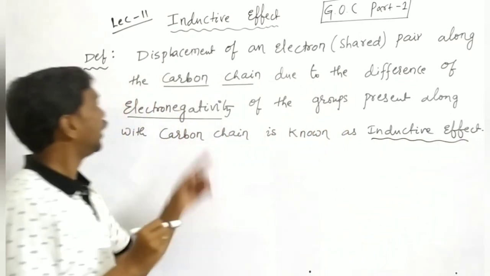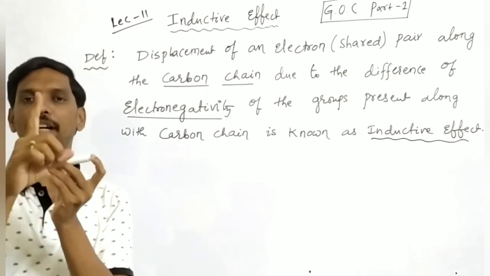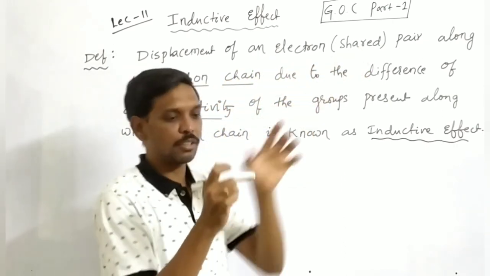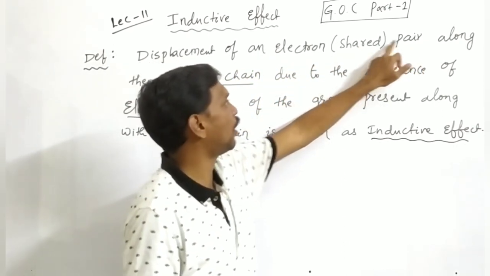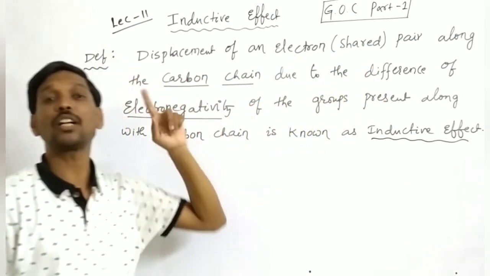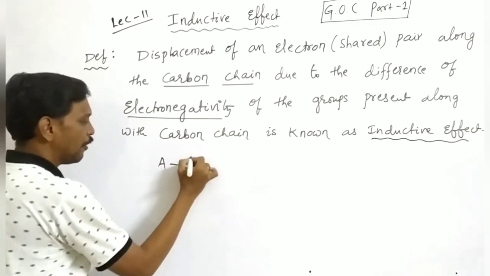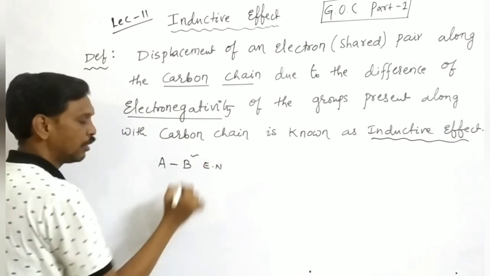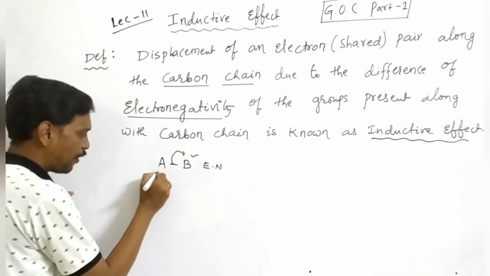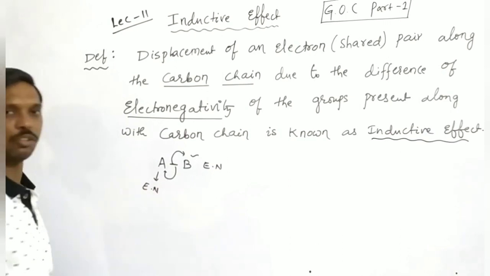It means if A and B atoms are present, these two are bonded with one sigma bond. Now the shared sigma bond electrons, due to the difference of electronegativity between these two atoms, if B is more electronegative, then the sigma bond electrons are shifted to B. If A is more electronegative, then these sigma bond electrons are shifted to A side.